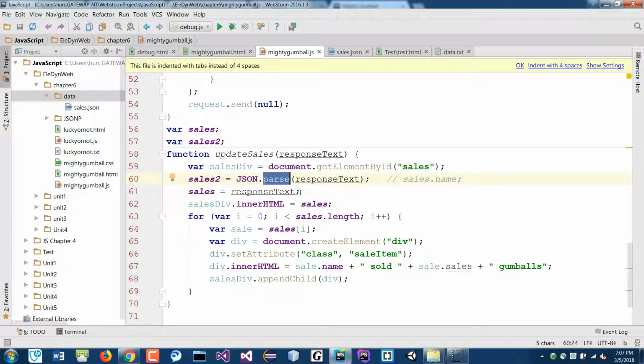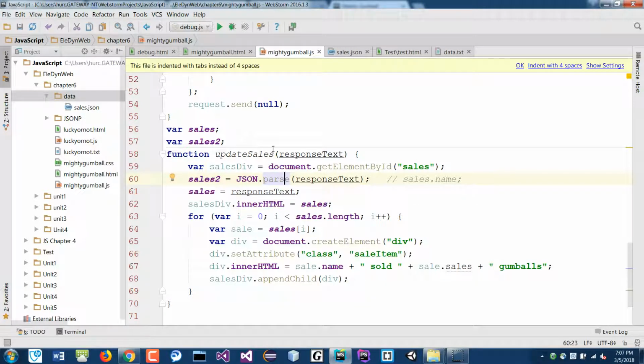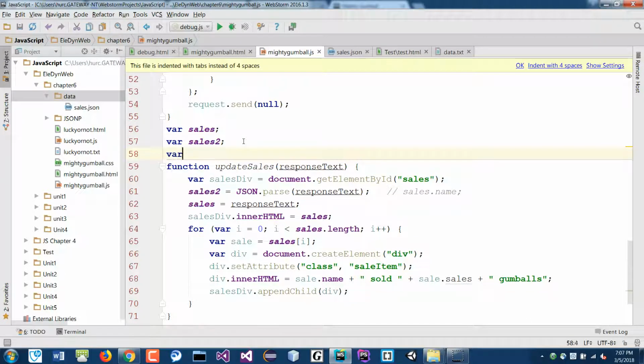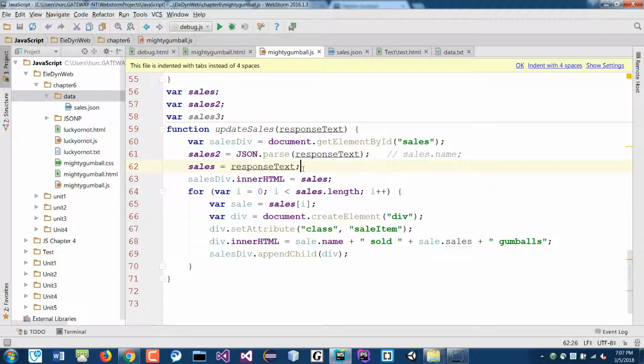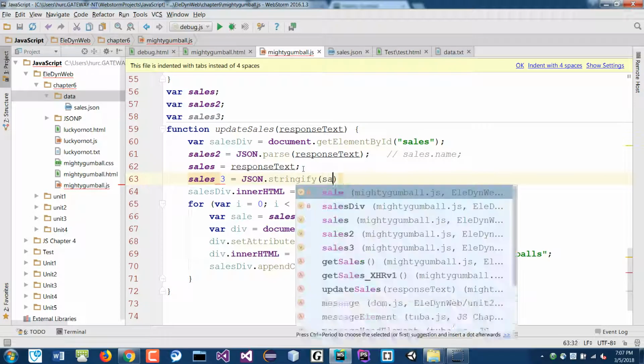And then when you send it back, you have to convert it to strings, and that's just by changing that to stringify. So if I do this, var sales 3, and if I put down here sales 3 is equal to JSON.stringify the sales 2.